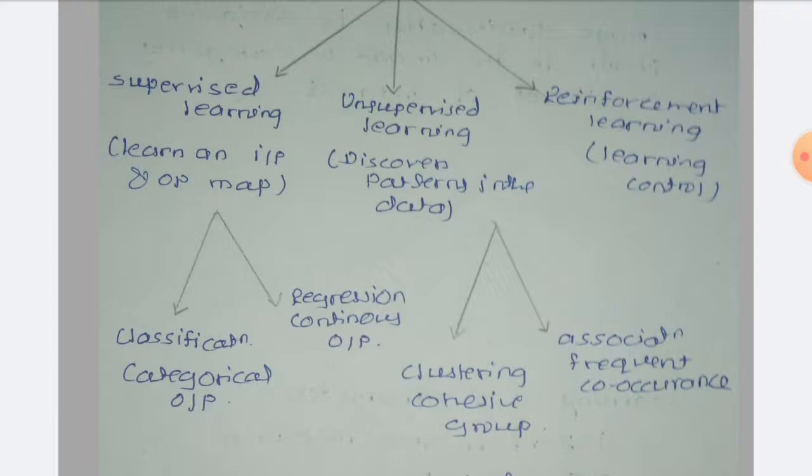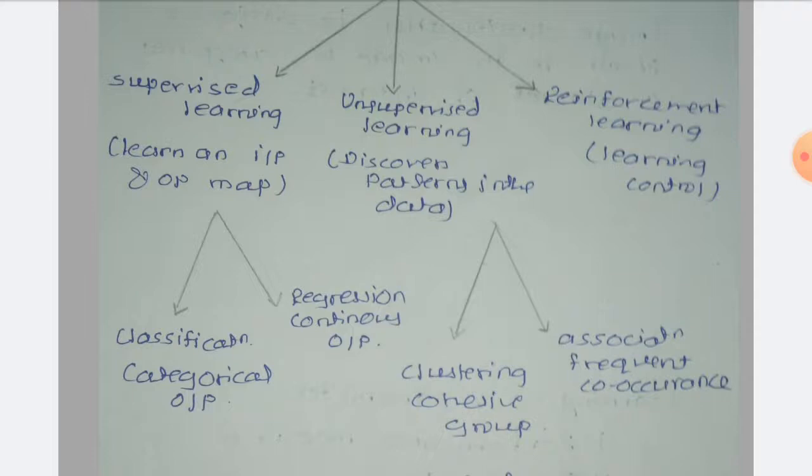Now another type in unsupervised learning is association. Association is a frequent co-occurrence. Suppose A comes to my shop and B also comes to my shop, so that kind of co-occurrence. This kind of problem comes under association.